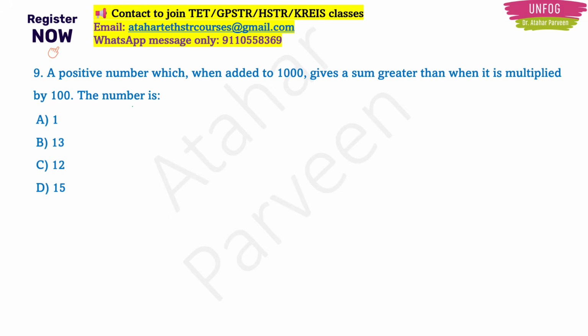This is a very interesting question. A positive number which when added to 1000. So let that number be x. This number x is added to 1000. A positive number which when added to x gives the sum greater than when it is multiplied by 100. So if that x is multiplied by 100, then this sum will be greater than that. Then what is the number? So what is that number x is the question now, right?